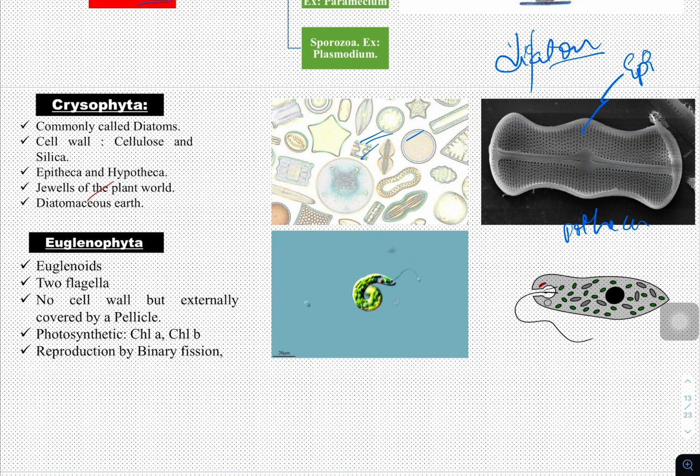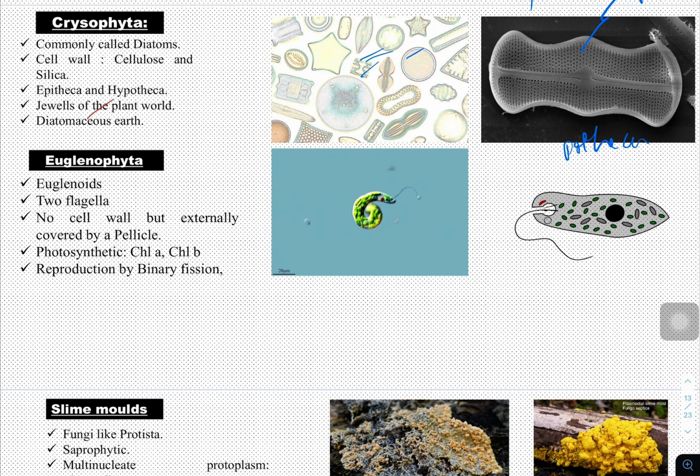Next one is euglenophytes. Euglenophyta, they are commonly called euglenoids. They have two flagella for their movement. See here, this is the perfect structure of euglena. Next, the cell wall is absent. Here the cell wall is not present.